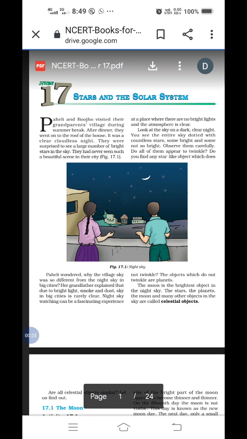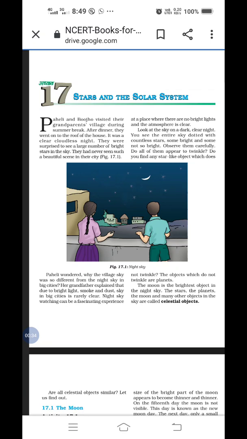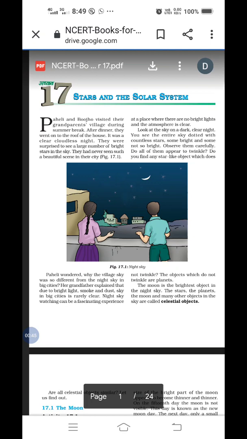Then here in the introduction, what is given? What is a celestial object? Everybody underline here, on the right hand side it is given, the moon is the brightest object in the night sky. But what do you mean by a celestial object? The stars, the planets, the moon and the many other objects in the sky are called celestial objects.